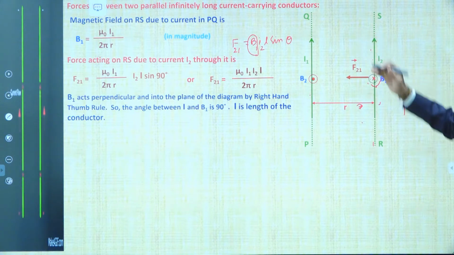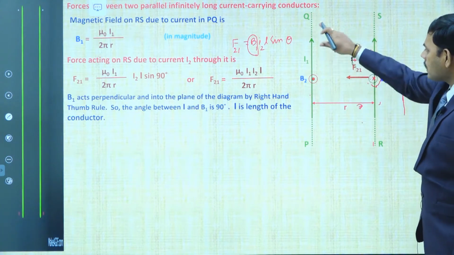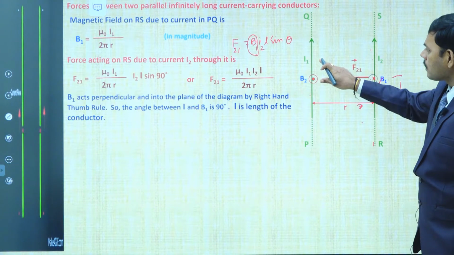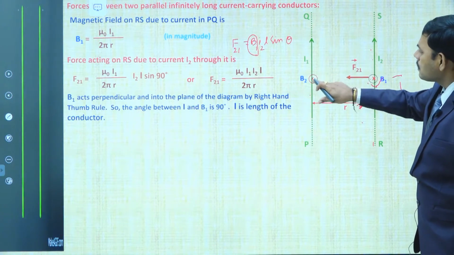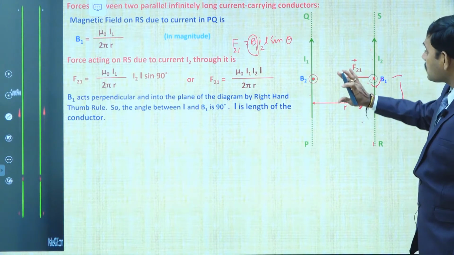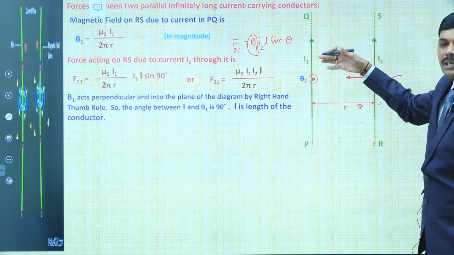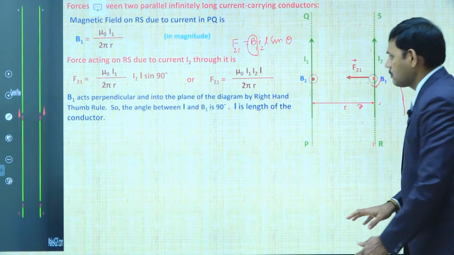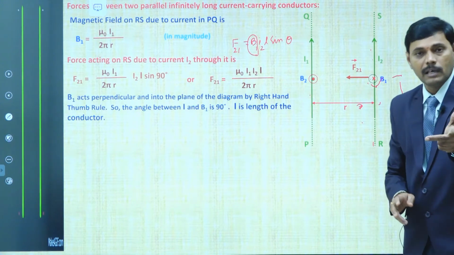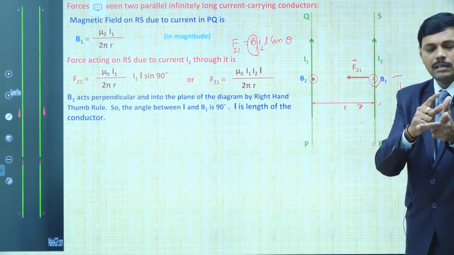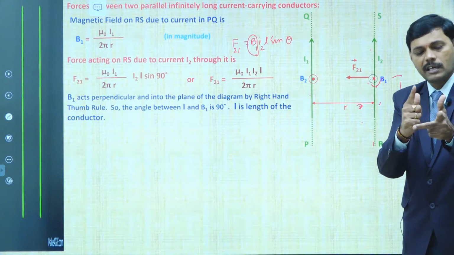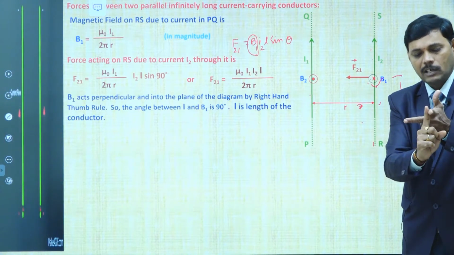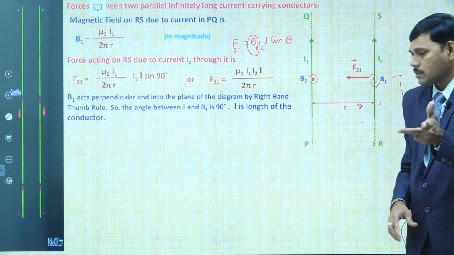Then apply Fleming's rule. The I1 current carrying wire lies in magnetic field B2. Then what is the force acting on this current carrying wire? To calculate the direction of the force on a current carrying wire, once again consider Fleming's left hand rule. I clearly explained that these three fingers indicate force F, magnetic field B and current direction.